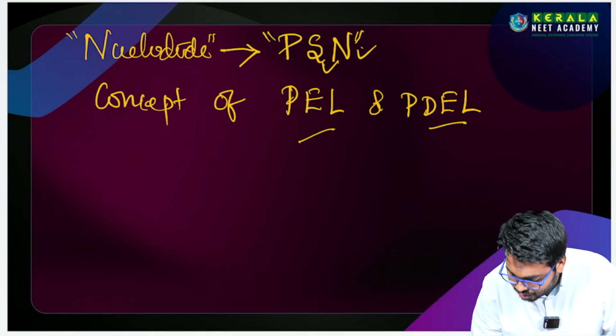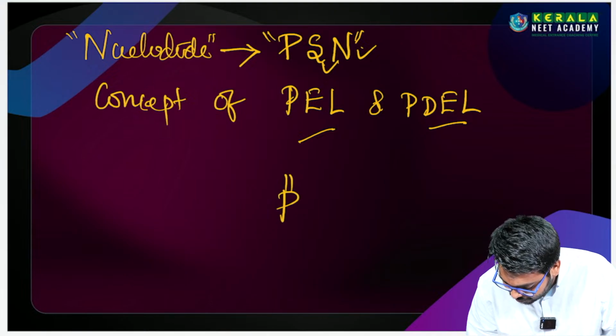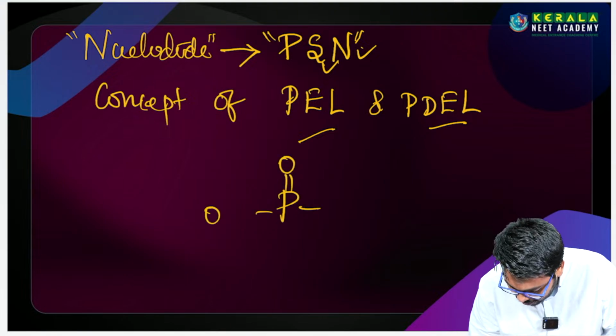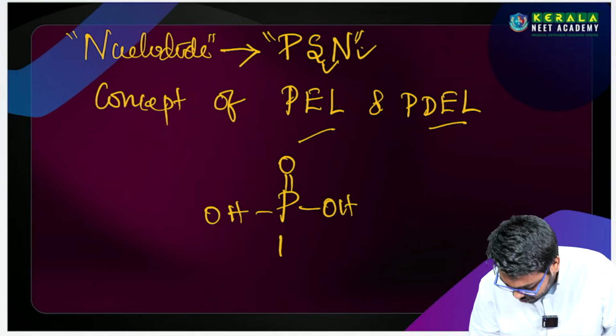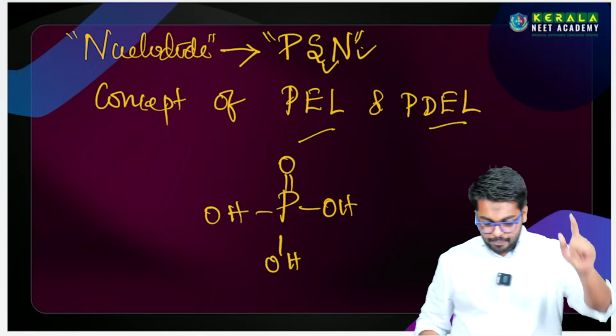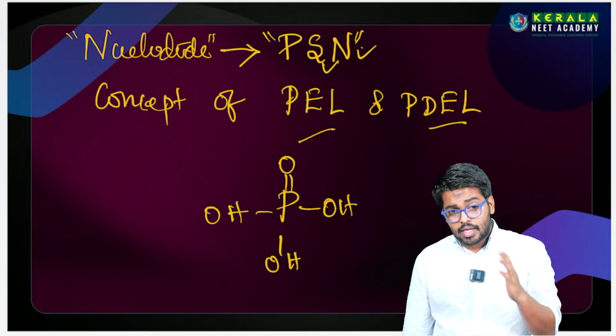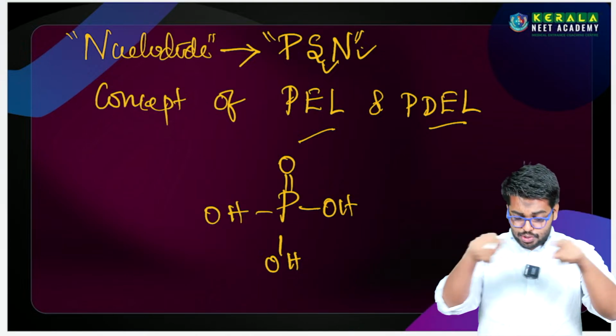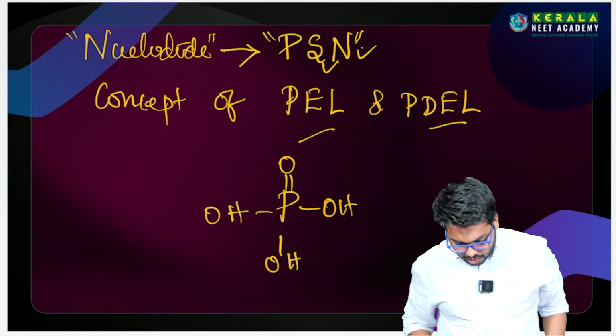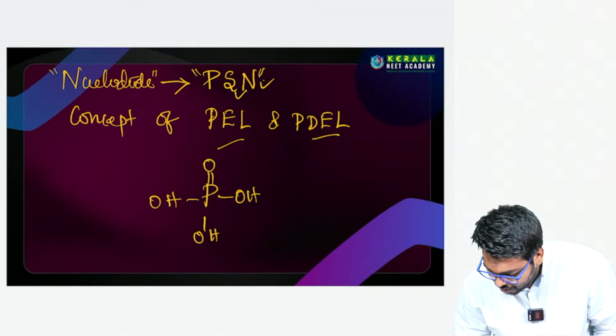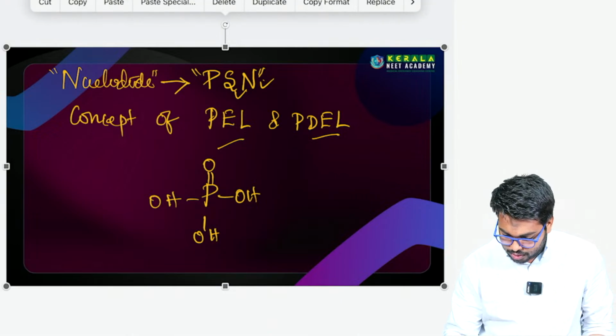So we know the structure of phosphoric acid, right? The phosphoric acid: P double bond O, OH, then OH, the PO4 minus. So this is the structure of phosphoric acid. The phosphoric acid is making the bond with the ribose sugar. This is ribose sugar, right?